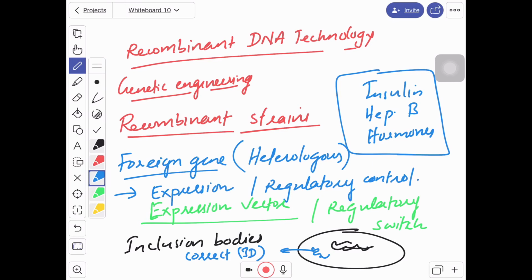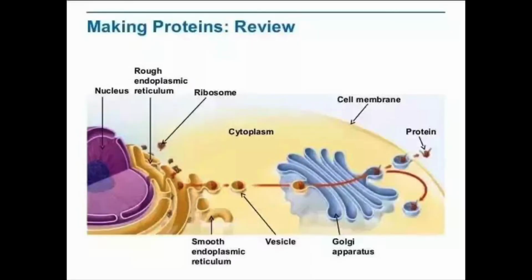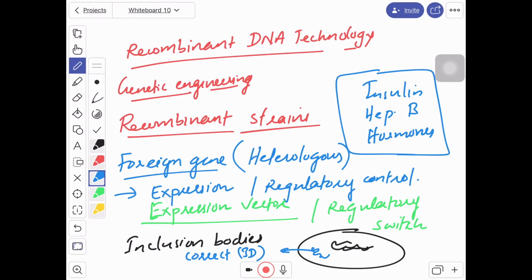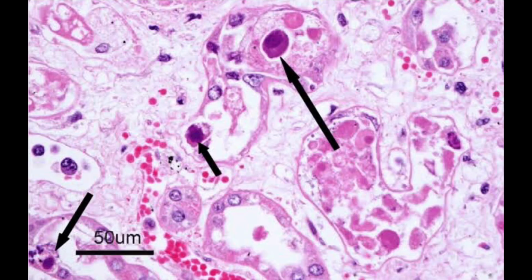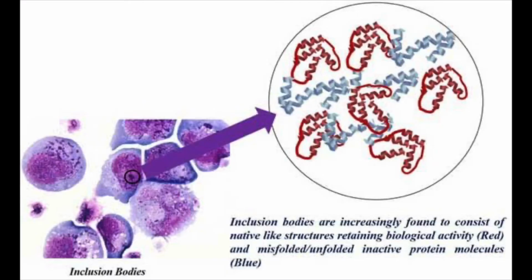Because the microorganisms lack certain organelles like the endoplasmic reticulum and all, where the proteins are allowed to undergo post-translational modification. That helps the protein to achieve its three-dimensional structure, which may not be happening, and due to that the protein may accumulate as inclusion bodies. These problems make our isolation or downstream processing difficult and costly.